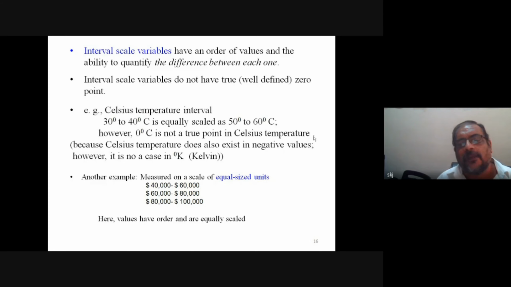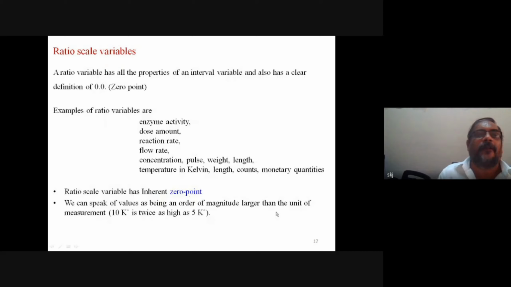Another example can be equal-size intervals like $40,000 to 60,000, 60 to 80, and 80 to 1 lakh, a 20,000 interval. Now the ratio scale is defined. A ratio scale variable has all properties of the interval variable and also has a clear definition of the zero point.